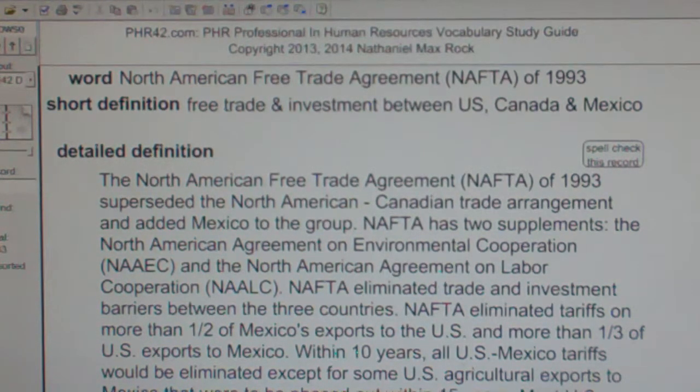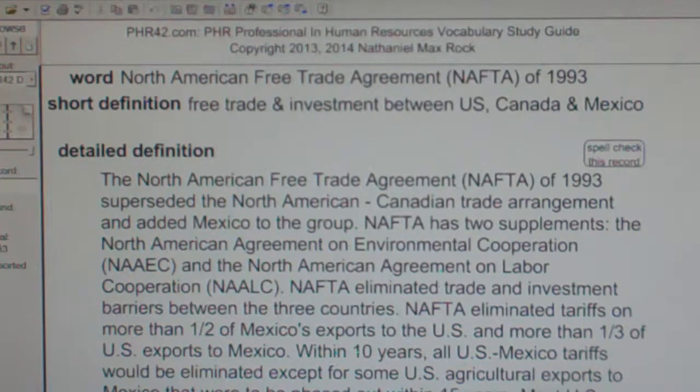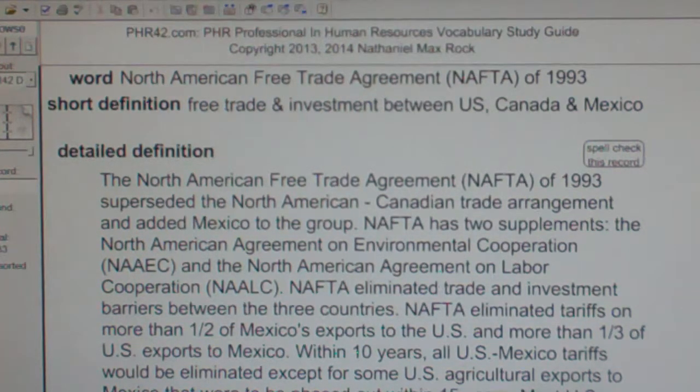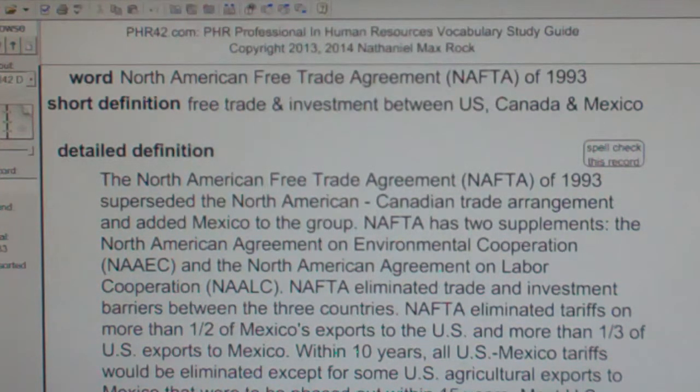NAFTA eliminated tariffs on more than a half of Mexico's exports to the U.S. and more than one-third of U.S. exports to Mexico. Within 10 years, all U.S.-Mexico tariffs would be eliminated except for some U.S. agricultural exports to Mexico that were to be phased out over the next 15 years. Most U.S.-Canadian trade was already duty-free. NAFTA also eliminated non-tariff trade barriers and protected intellectual property rights. The North American Free Trade Agreement, NAFTA, of 1993 eliminated trade and investment barriers between the U.S., Canada, and Mexico.